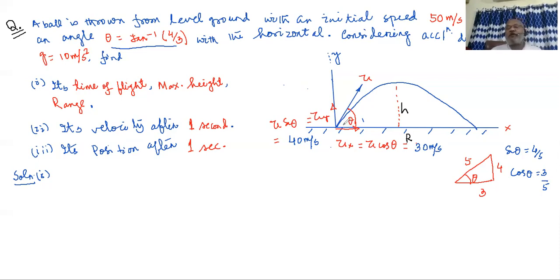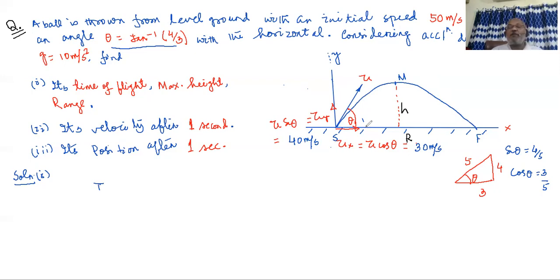Now, this is the point of start, that is the point of finish as you have marked earlier, and that is the midpoint or the highest point of our path. As the body goes from starting to finishing via the midpoint, let us think of time of flight.